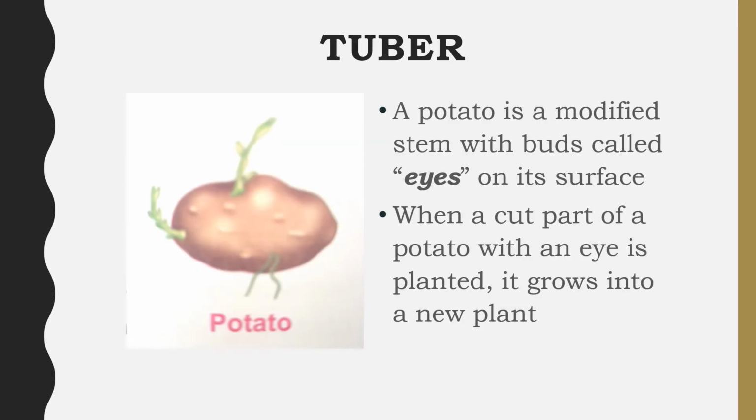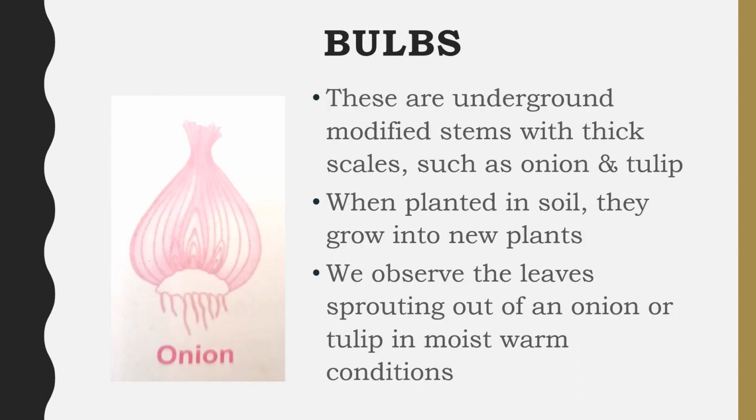Tuber. A potato is a modified stem with buds, which are called the eyes on its surface. When a cut part of a potato with an eye is planted, it grows into a new plant. Bulbs. These are underground modified stems with thick scales, such as onion and tulip. When planted in soil, they grow into new plants.